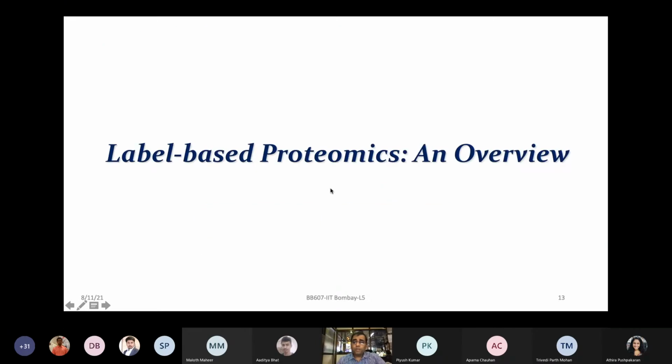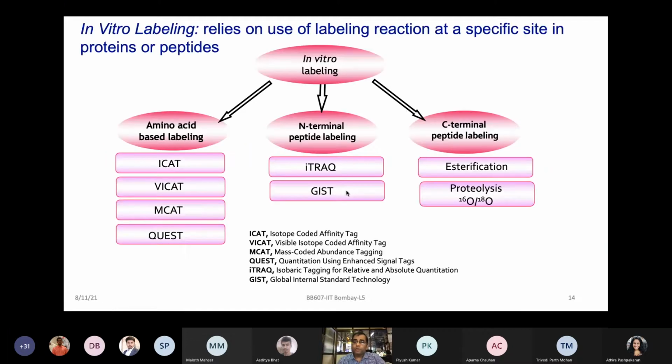So label-based proteomics, I'll give you much more detail in the next lecture when I talk about the chemistry of different tags and how they work. But I'm trying to give you first a broad overview so that you can appreciate how quantitative proteomics is being done. As we talk, you have two conditions, your healthy versus disease condition, and you want to compare those. You can use different ways of in vitro labeling.